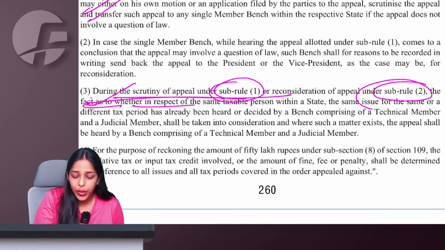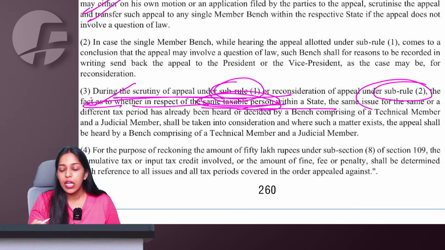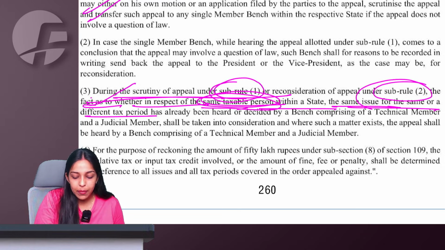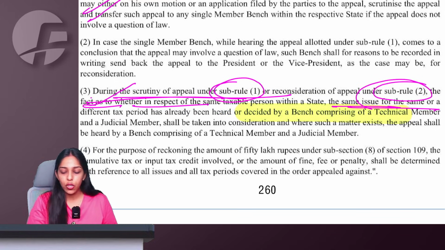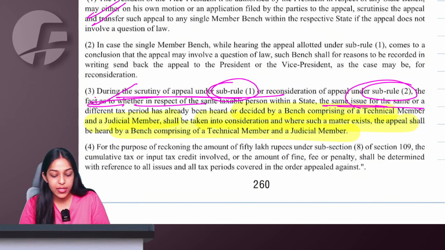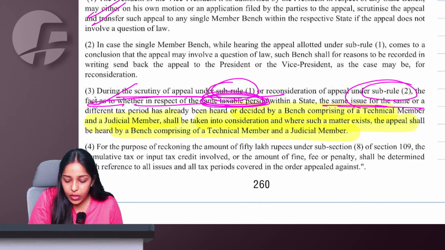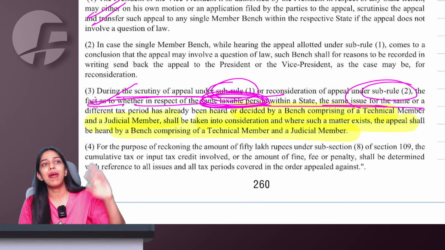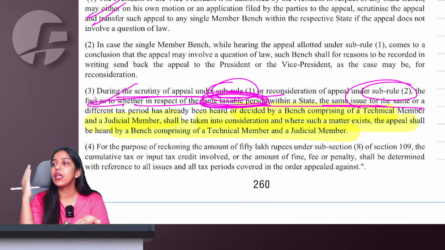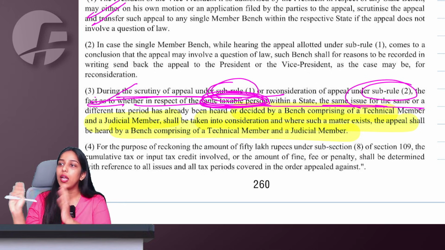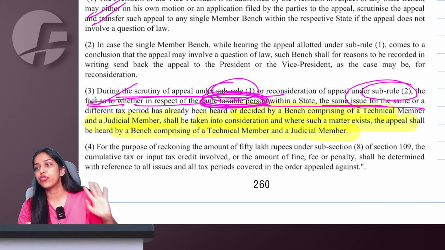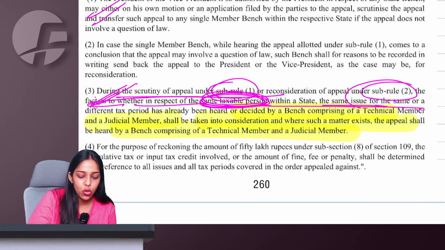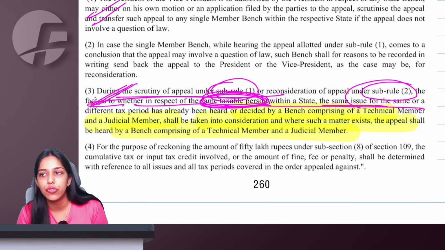So we are saying a fact as to whether in respect of the same taxable person within a state, the same issue, for the same or a different period, had already been heard or decided by a bench comprising a technical and a judicial member. So this shall also be taken into consideration. Same person, same state, same issue, might be in another period. If that has happened and at that point of time a 2 member bench heard it, then again we should give the case to a 2 member bench only. So this also you have to consider while distributing the business of the tribunal.